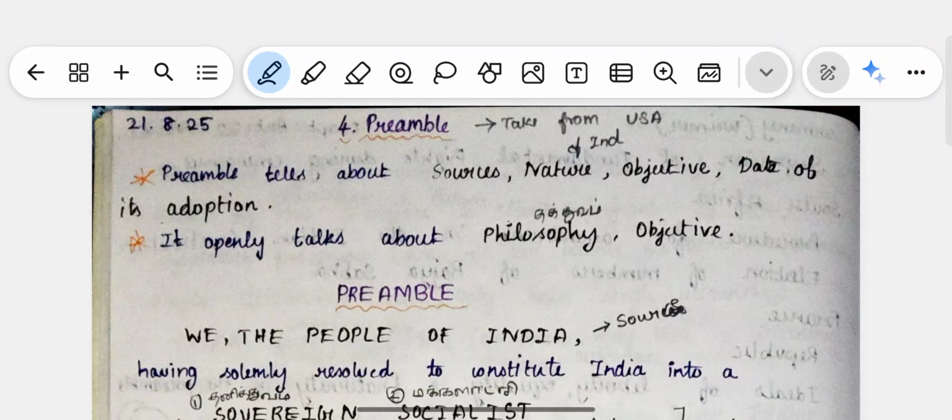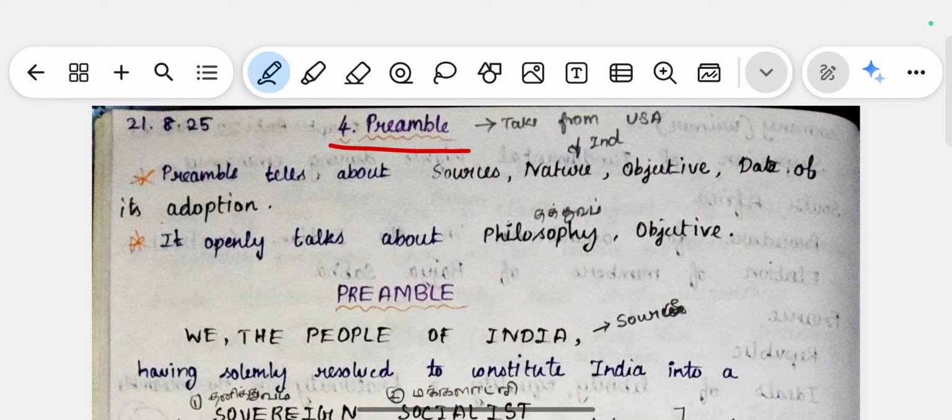Hi guys. So today we are going to see about the preamble and the topic of the Indian Constitution. So basically, preamble is the front page of our constitution. Our constitution is the longest written constitution in the world. So it basically contains many articles, schedules, and parts. These parts and schedules are simply said in the first page, which is called the preamble.